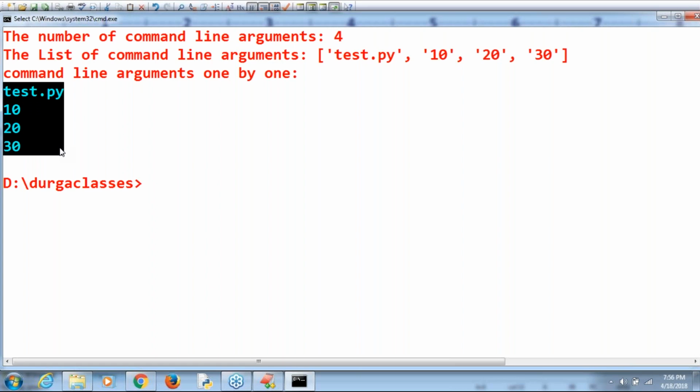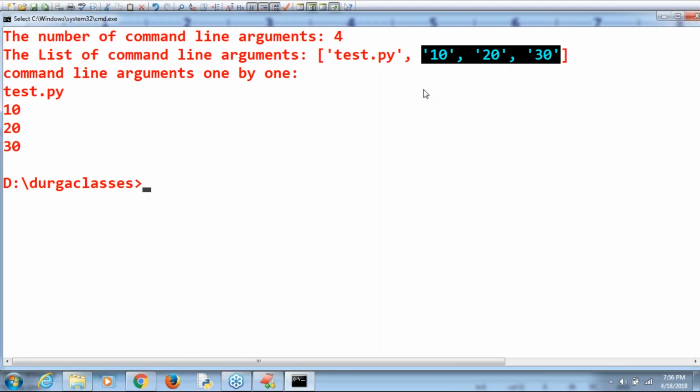But very important, all these things are internally treated as what type? String type. Remember this one. All the command line arguments are internally treated as string type. That's why before performing any operation on this, compulsorily you have to typecast, by using the int function or by using the eval function. Clear? Yes, ma'am. Are you able to understand?